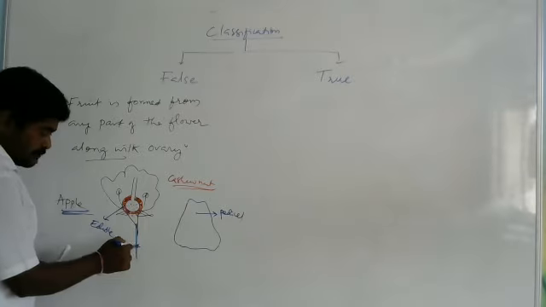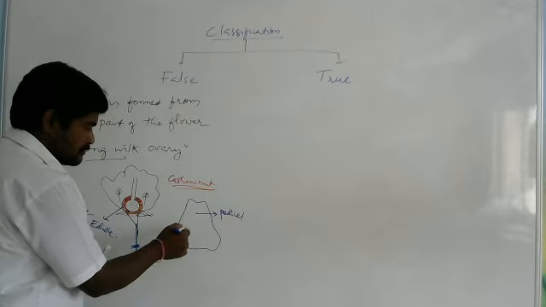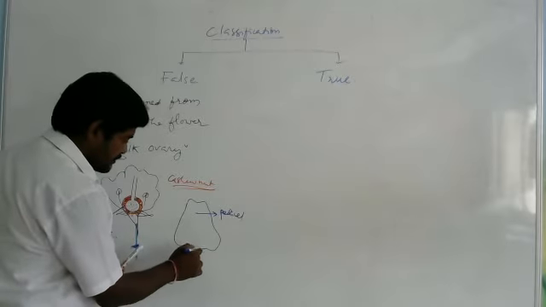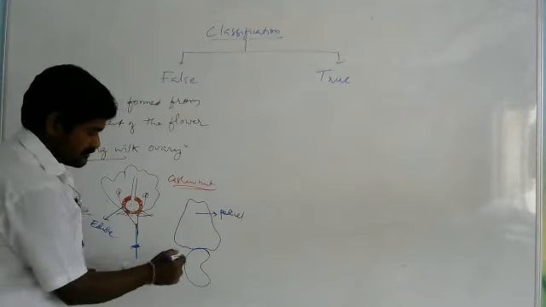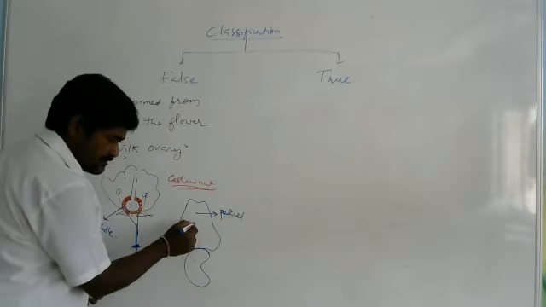So this part is modified into a false fruit, and along with this is the true fruit. Here it is the true fruit, and this is the false fruit.